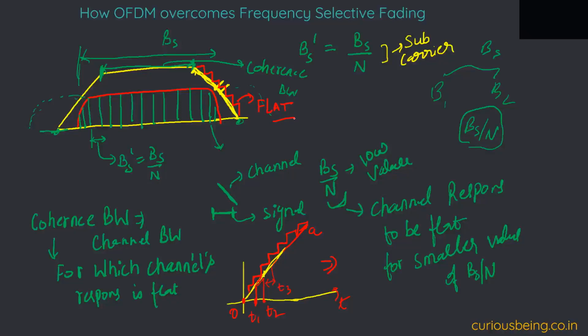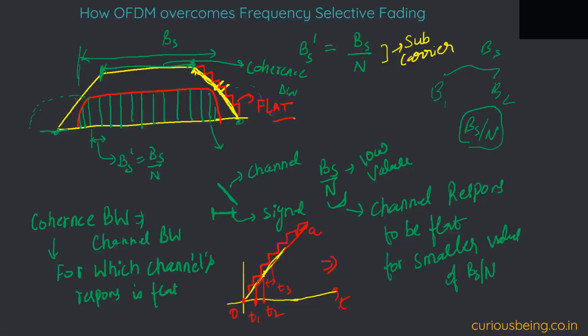Yes, Pulkit, can we see mathematically like this, when we have the frequency selective fading where BS is greater than BC, now here we have divided the BS by N. New BS is nothing but BS by N, my subcarrier frequency. So that will always be less than BC, right? Yes, correct, you are right.